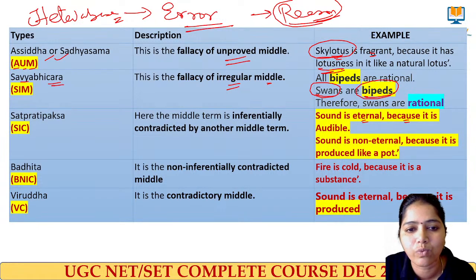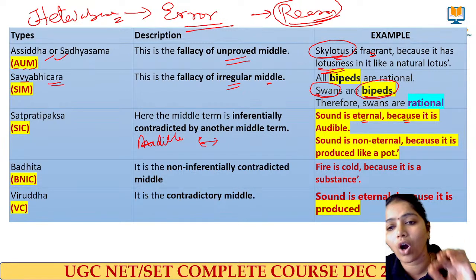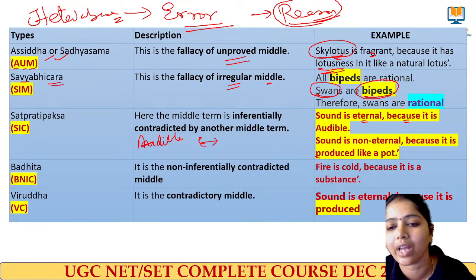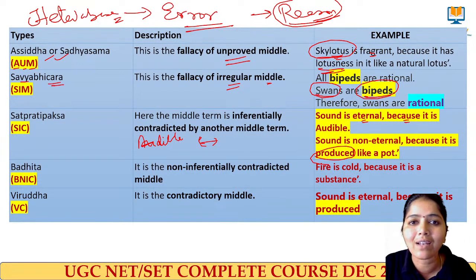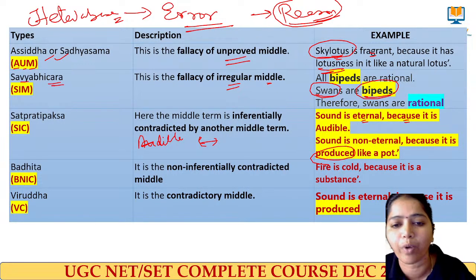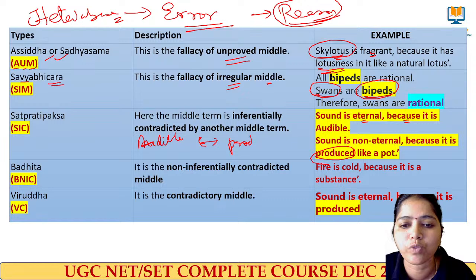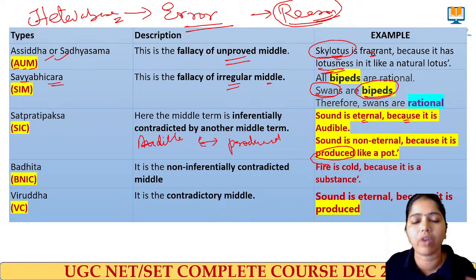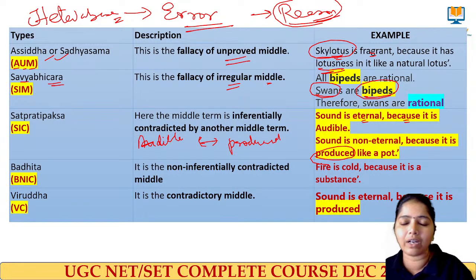So sound is eternal because it is audible. Here the one reason is what? Audible. In the next statement, I am making a strong contradiction: sound is non-eternal because it is produced, like a pot. It is not eternal because it is produced like a pot. What is produced can be destroyed, right? It can come to an end.